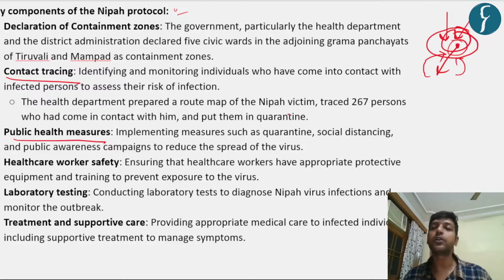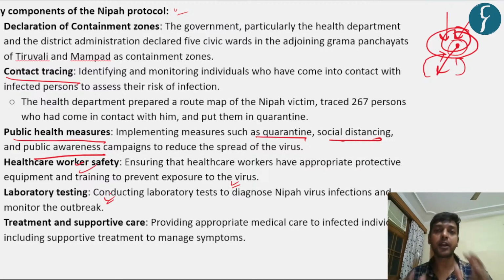For public health measures, we can go for quarantine, social distancing and public awareness campaigns so that we are able to reduce the virus. Similarly, personal protective equipment should be given to healthcare workers so that whenever they are treating a patient, they do not get infected with this virus.